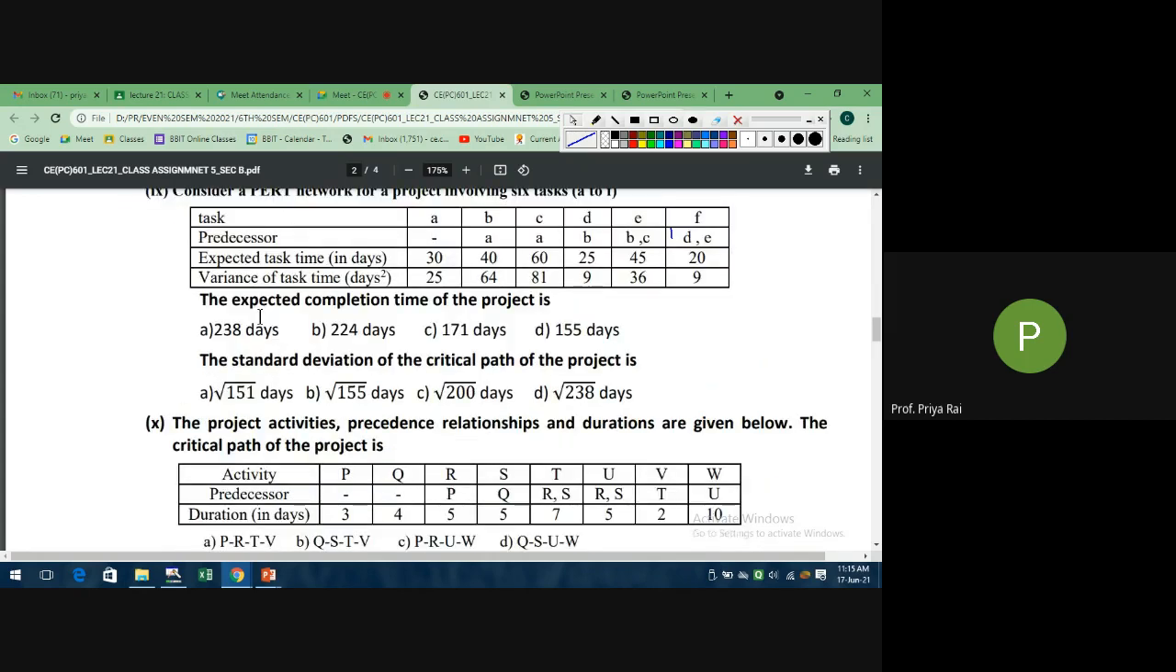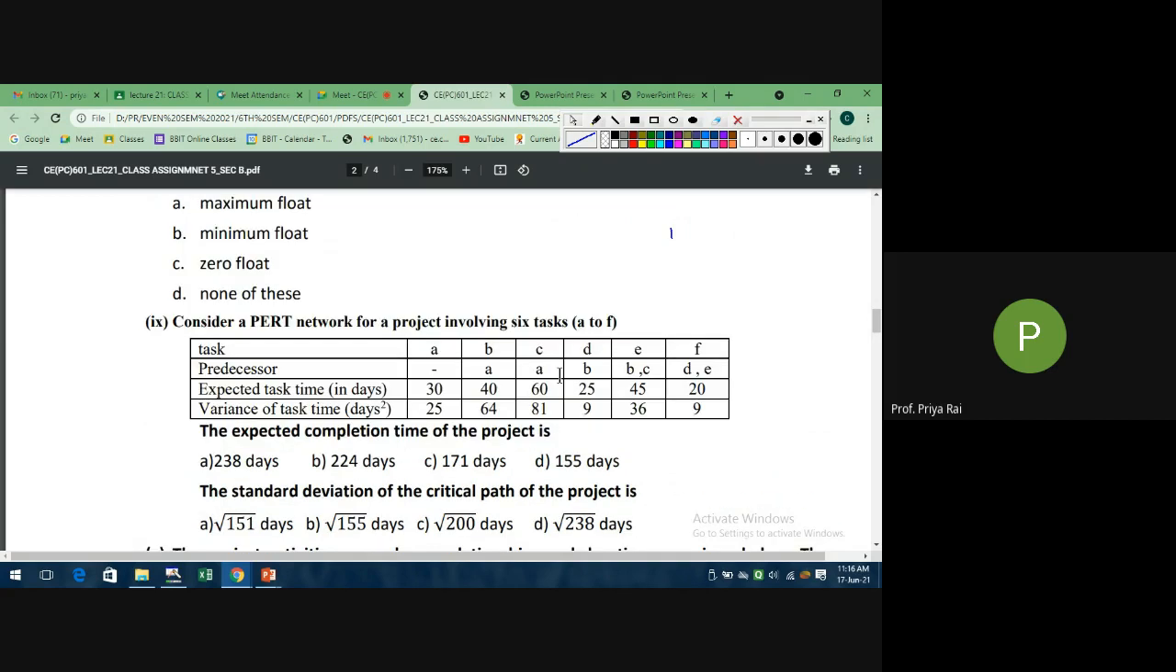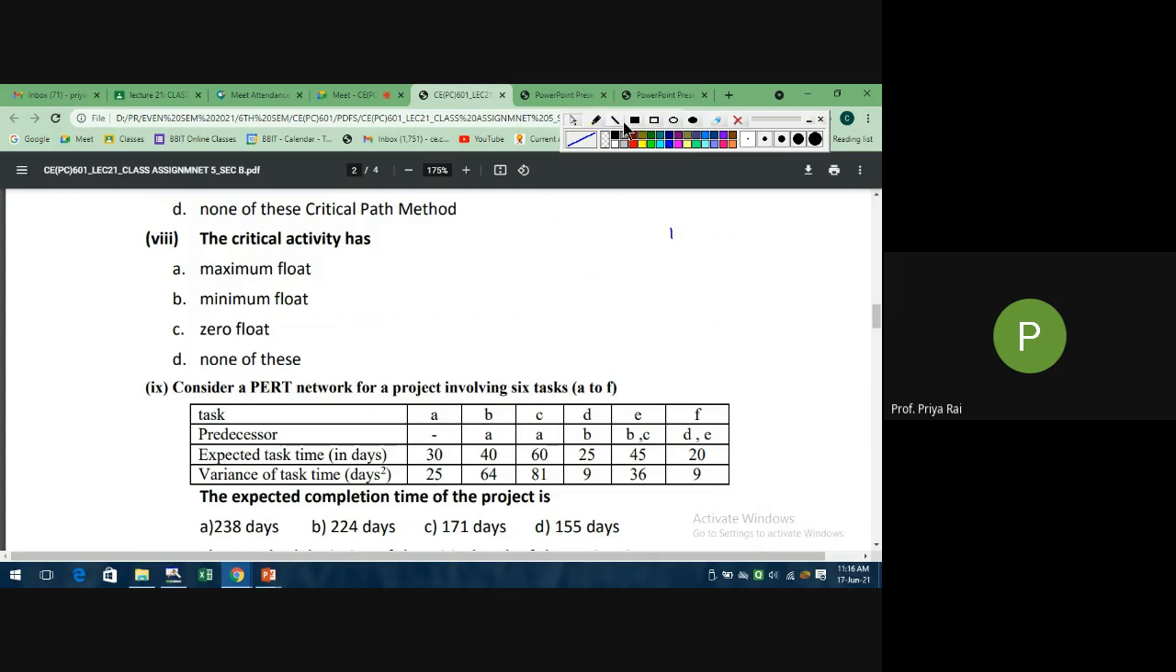Now they have asked you what is the expected completion time of the project and what is the standard deviation of the critical path of the project. So first we need to find the critical path for this one. For the second question we need to find which is the critical path in this network diagram. Then they have asked you to find the expected completion time of the project. So first you have to draw this one, right? Can you draw, everyone? Please use paper, pencil, whatever you have.